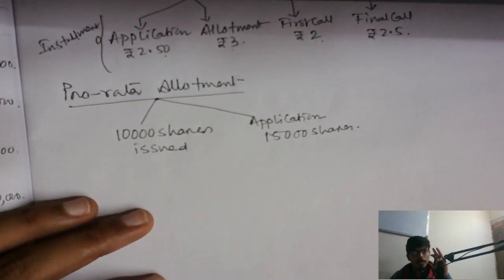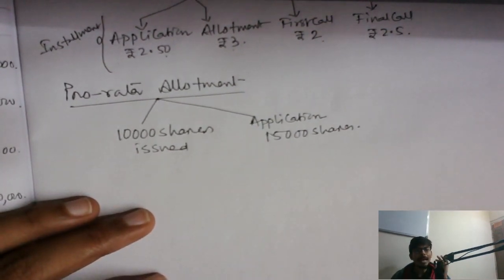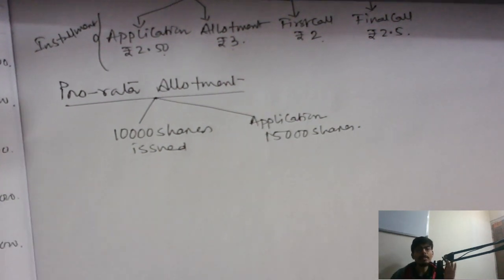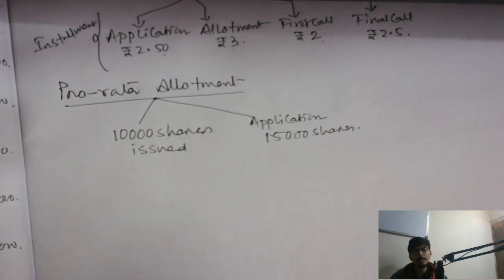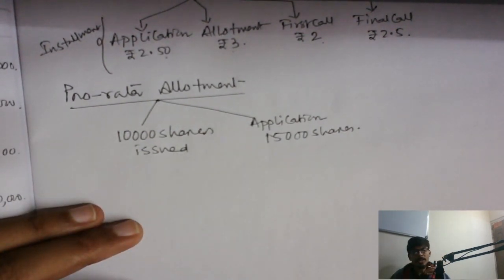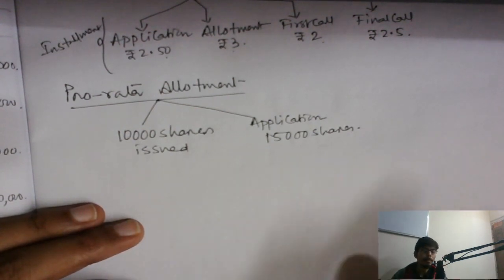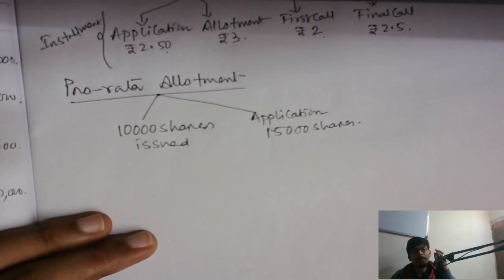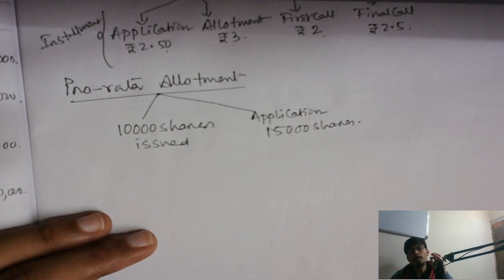So these two things are possible. One is straightforward refund and rejection, and the second one is that you can adjust it. Even a third possibility is there: some part refunded, some part adjusted, meaning a mix of refund and adjustment. Let's say 1,000 shares are refunded out of 5,000 and 4,000 shares are going to be adjusted against the excess money with the allotment. So these three types of situation can arise with respect to the pro rata allotment.